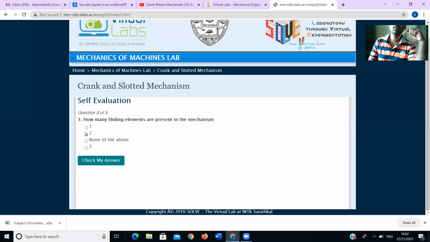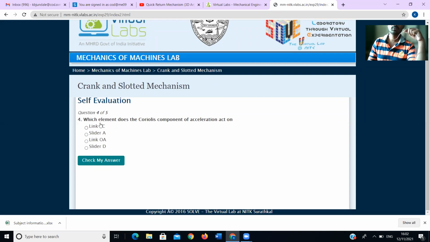Whether it is correct or there is one sliding element. There are 2. Which are the 2? Can anyone tell me? If I say 2, which are those 2? The pivoted point, which you might have seen, and the above one where the tool is held.